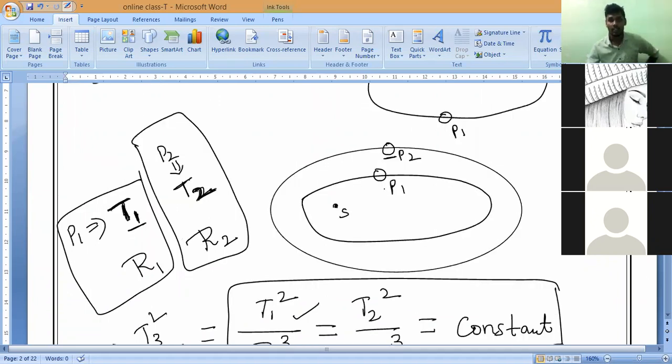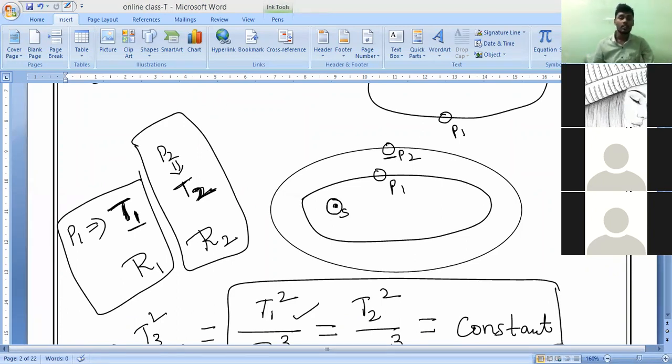Now draw this diagram. Draw two planets and two elliptical orbits, and I will state the statement; you have to write it. Is the average radius for planet 1 and planet 2 the same or different? Different, sir. Different planets have different orbits, so the lengths will be different. Please write it, all of you.